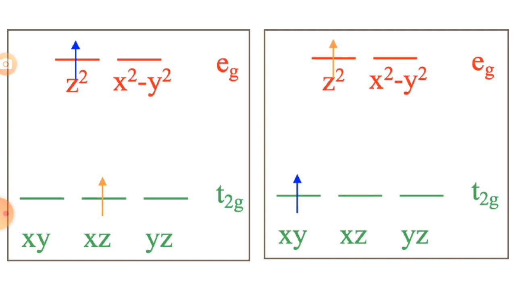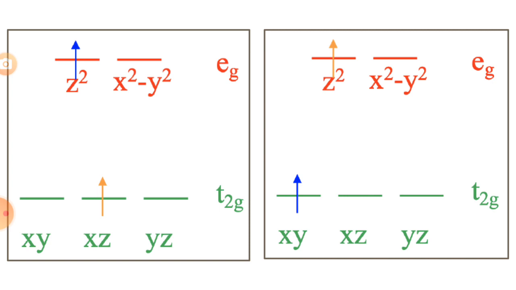However, in reality, there is repulsion between the electrons in the d orbitals, and this has an effect on their energy. So today we will discuss the effects of electron-electron interaction.